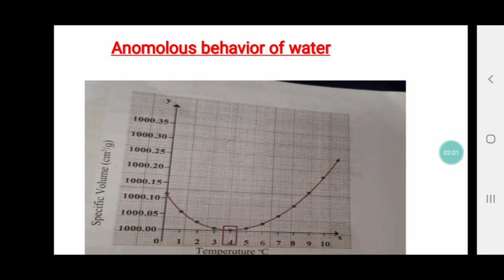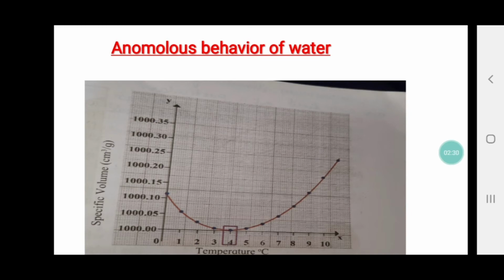But at 4 degrees the volume is least. As you move above 4 degrees, 5 degrees or 6 degrees, the volume goes on increasing. As you move below 4 degrees, the volume again increases. So this is a special character of water.